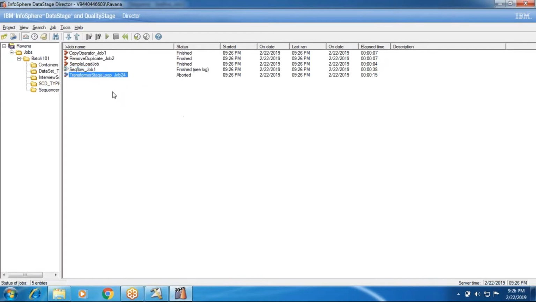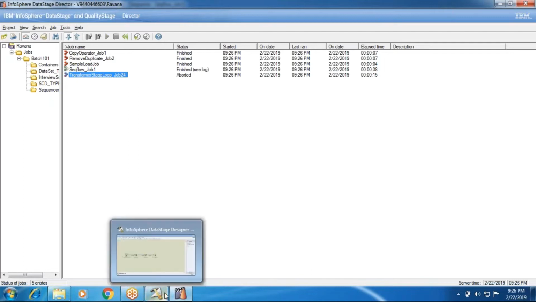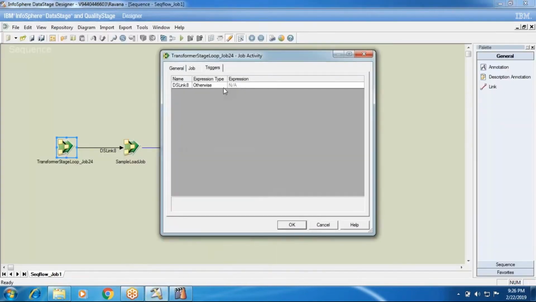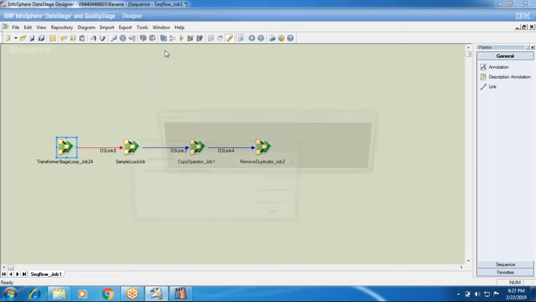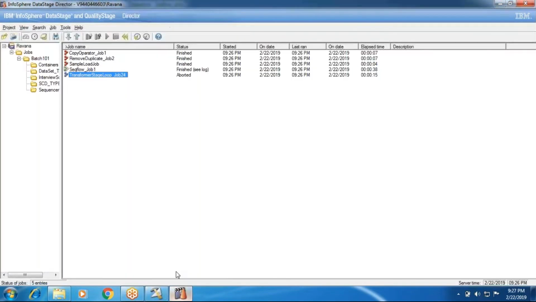Now assume that I am making this expression type failed only. Even if otherwise is fine, I'm giving aborted.